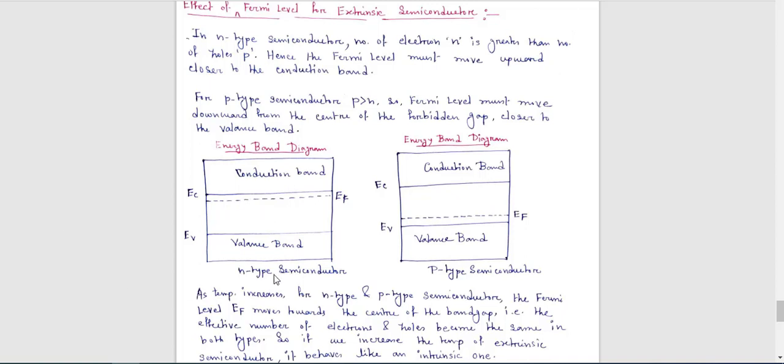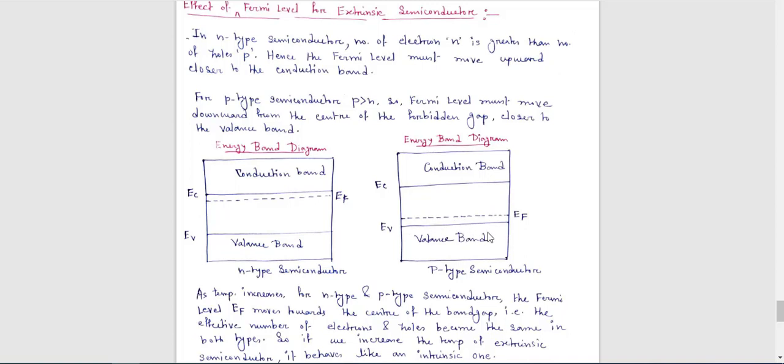Now in case of n-type semiconductor, the position of the Fermi level, capital EF, is just near the conduction band. Whereas in case of p-type semiconductor, the position of the Fermi level is closer to the valence band.